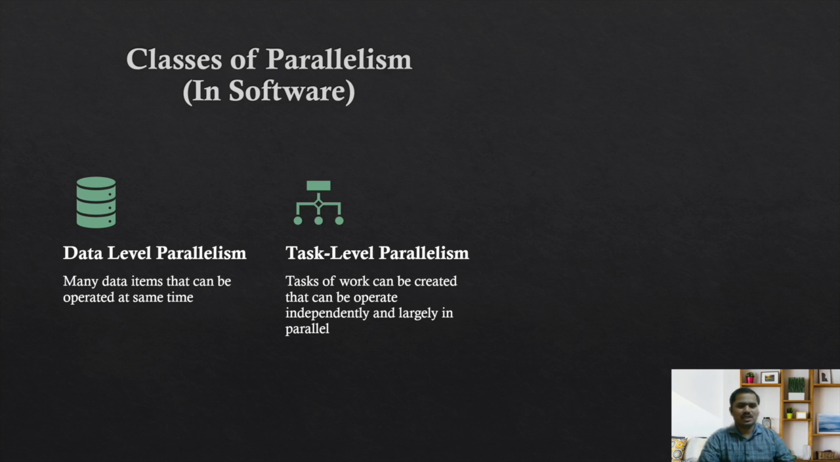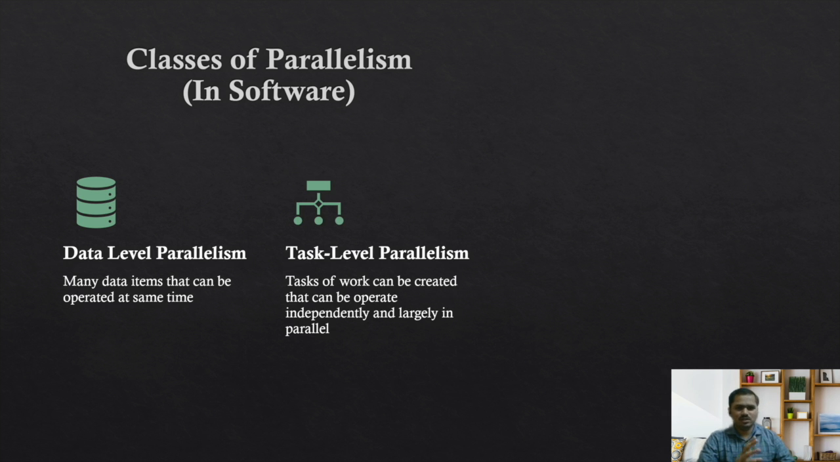So let's start with the classes of parallelism. From the software perspective, whatever parallelism we write, whether it's a thread or a task, can be grouped into two broad categories: data level parallelism and task level parallelism. What is data level parallelism? You have multiple elements and you can operate on those data elements individually because they are not dependent on each other. Whereas task level parallelism is where you have a complete work to be done, and you can divide it into multiple tasks and schedule them independently. There might be some synchronization needed between these tasks.